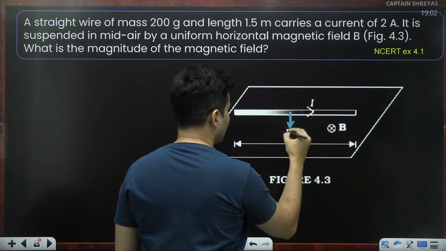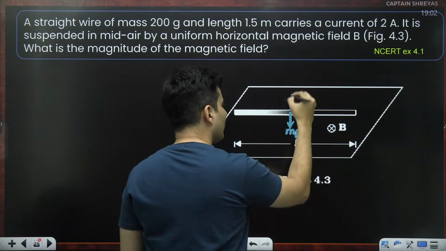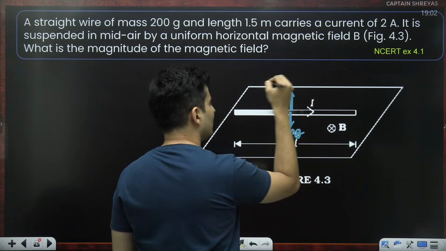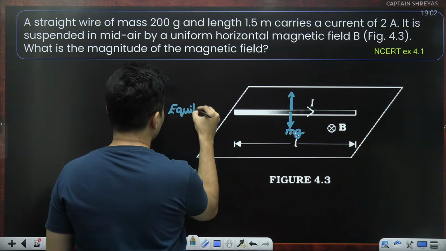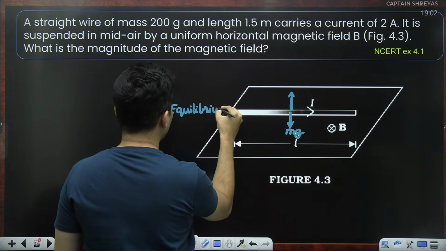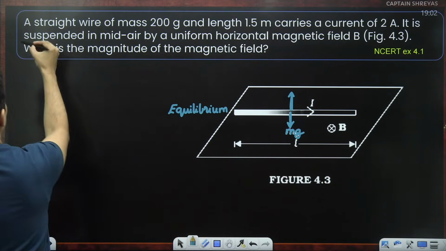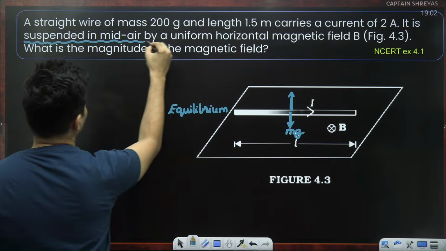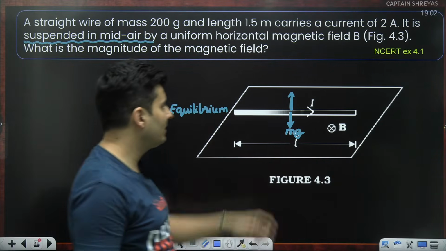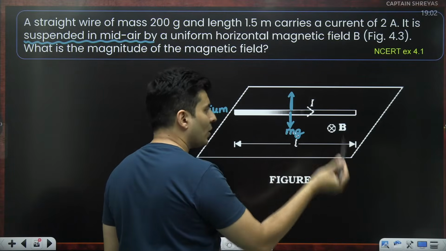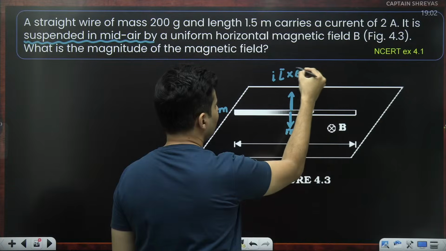Obviously, the weight will act down. There must be an equal and opposite force so that it stays in equilibrium. How do I know it's in equilibrium? It's clearly mentioned, it is suspended in mid-air. Means it is balanced. Who will balance it? I L cross B force.